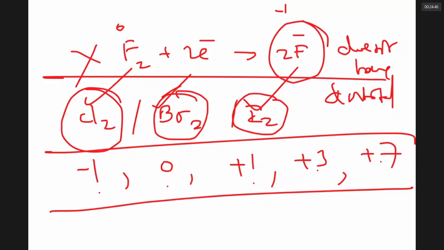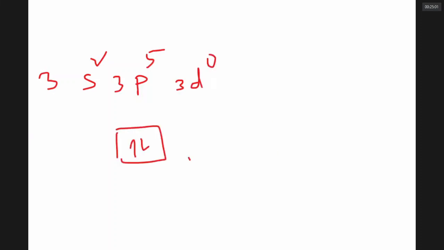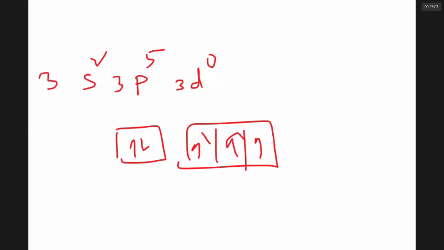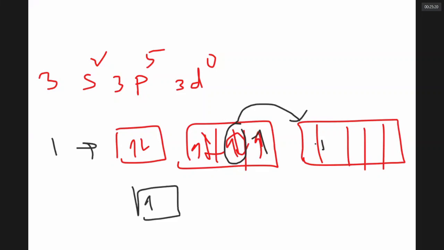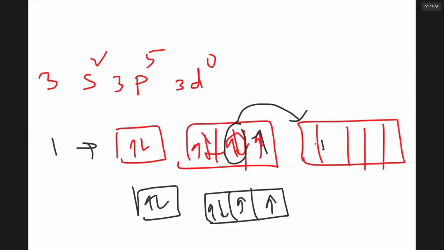If I am looking at the electronic configuration for chlorine, 3s2, 3p5, 3d0. If I draw the diagram, 3s2, 3p5, 3d0. Now, what happens is if I give a little bit of excitation energy, this pair opens up and comes here. Normally, this has one unpaired electron. But when the electron pair opens up, it got opened up and it has come.